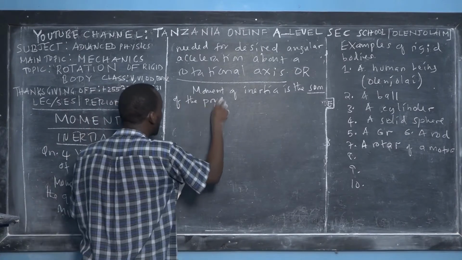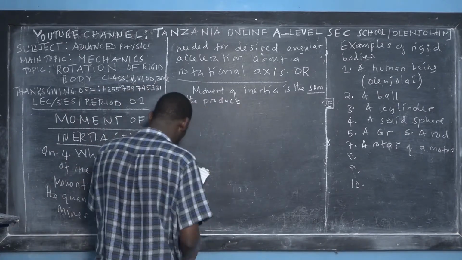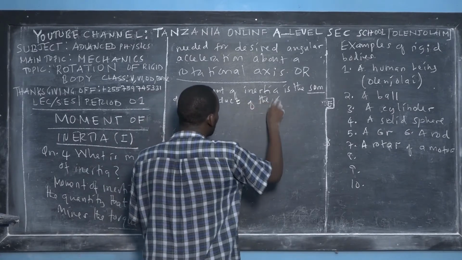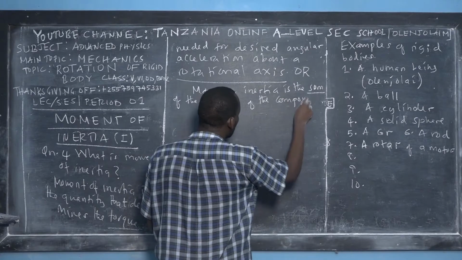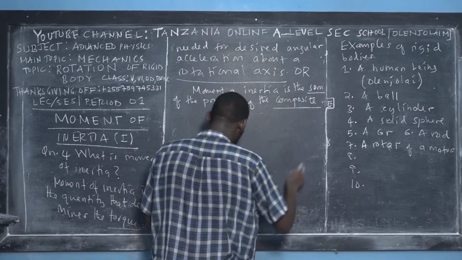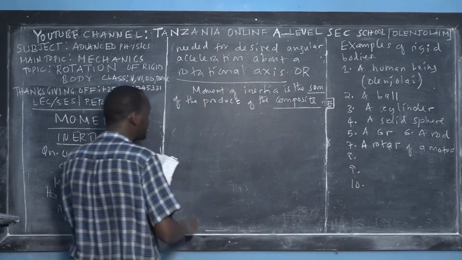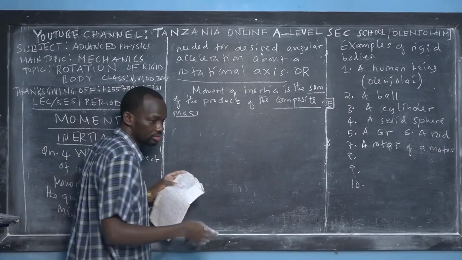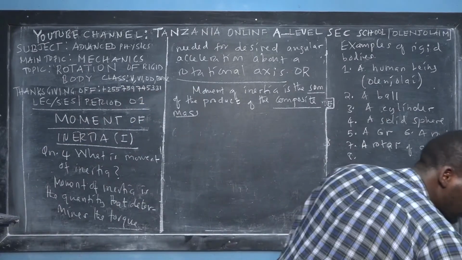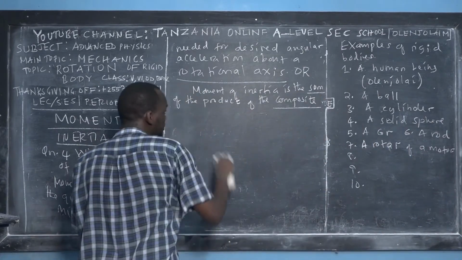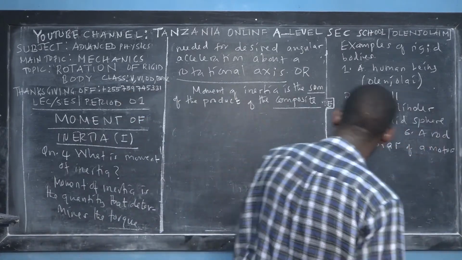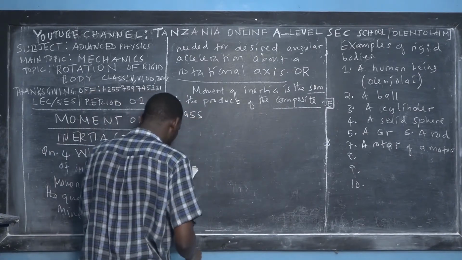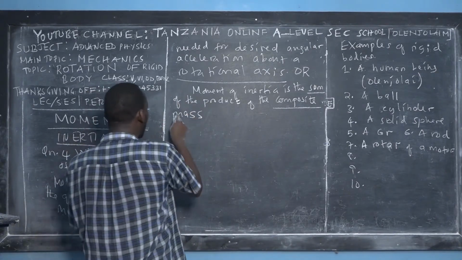Sum of the product of the composite masses and the square